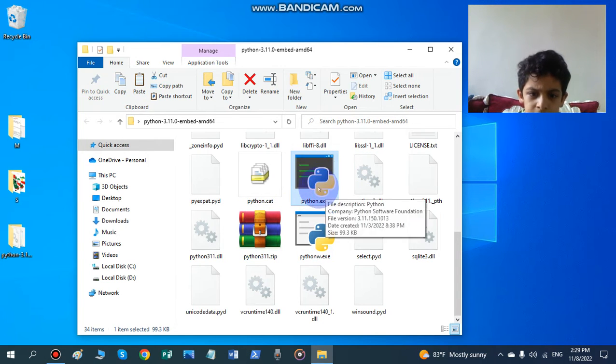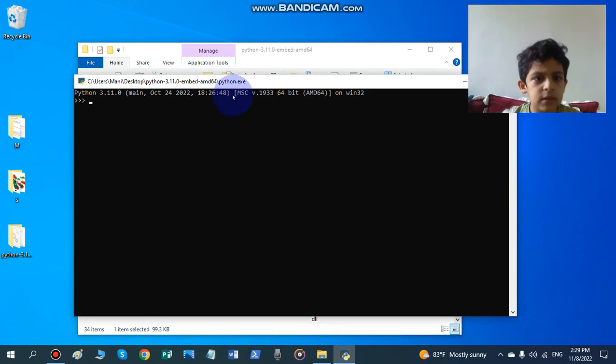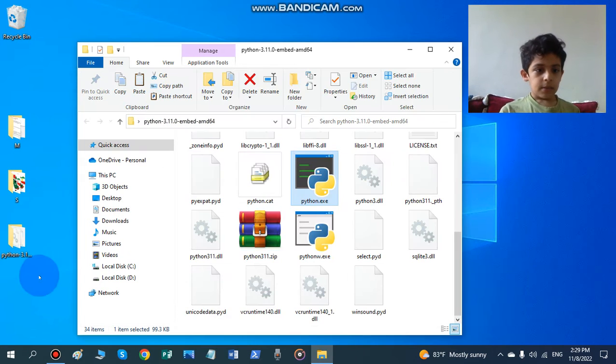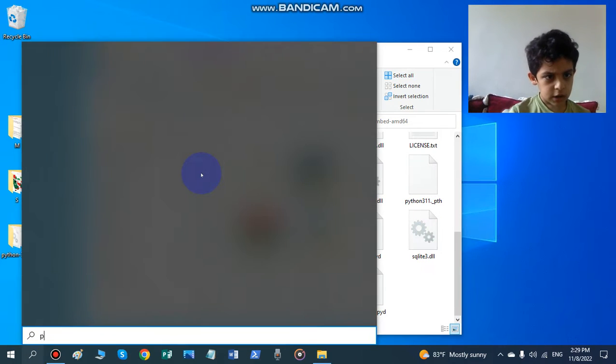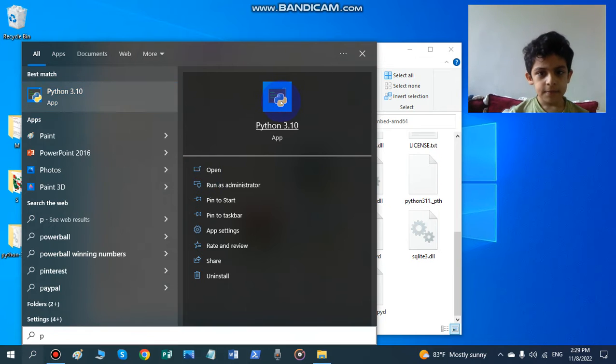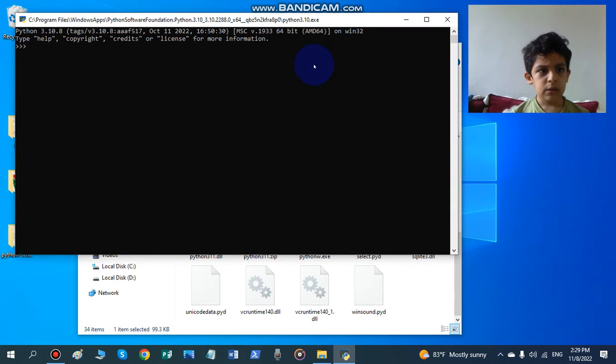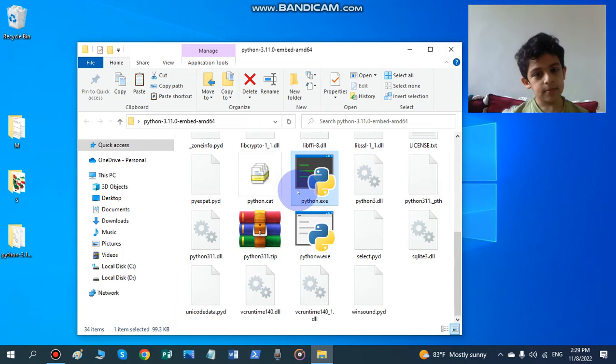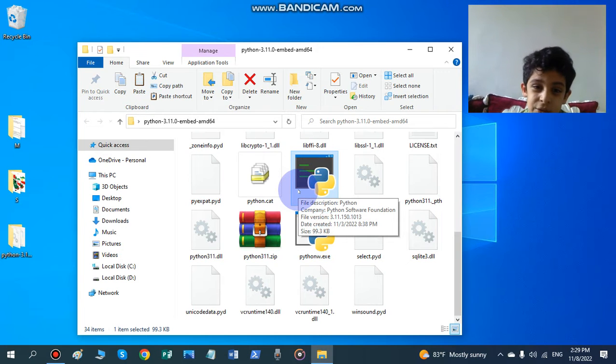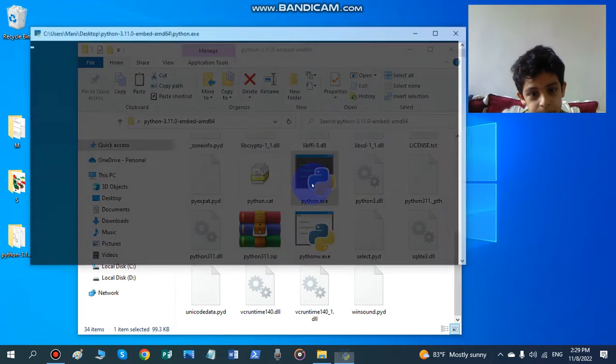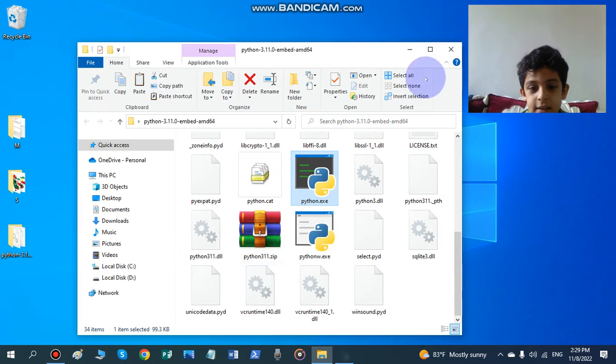Now let's click on python.exe. This is Python 3.11 and it would look like this. But if you go to Python 3.10, it will look something like this. So there's a bit of difference. Now you need the IDLE shell if you want to work with it, and here's a .bat file.